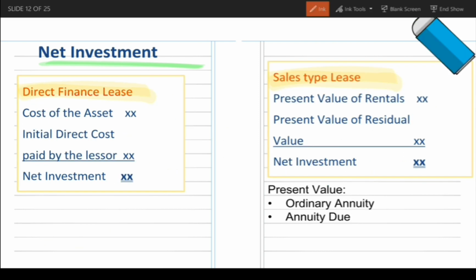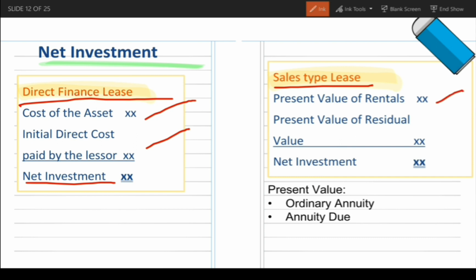Net investment, sa direct finance lease, cost of the asset plus initial direct costs paid by the lessor equals net investment. Sa sales type lease, present value of rentals plus present value of residual value equal net investment. Present value, meron dalawa, ordinary annuity and annuity due.